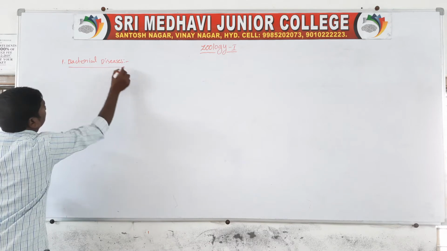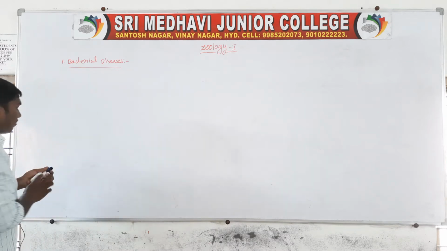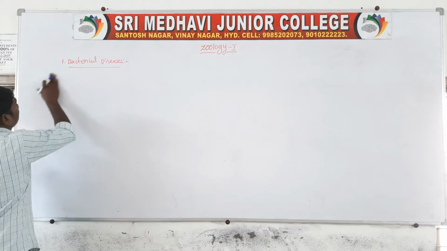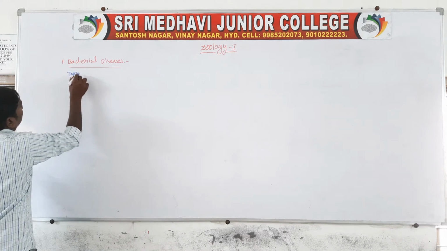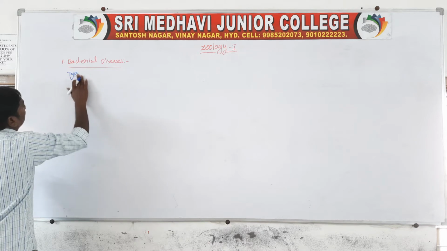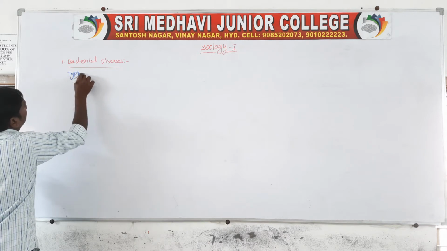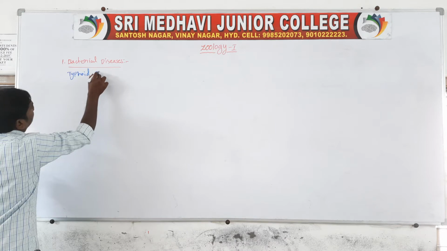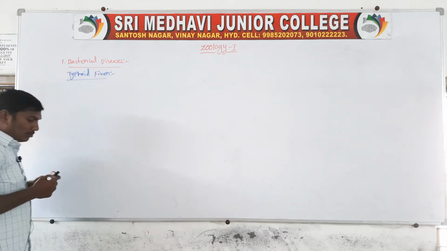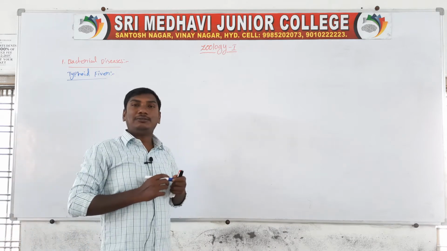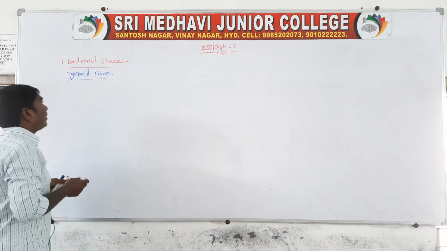Bacterial diseases. First one, typhoid fever. Typhoid fever is caused by the gram-negative bacterium Salmonella typhi.